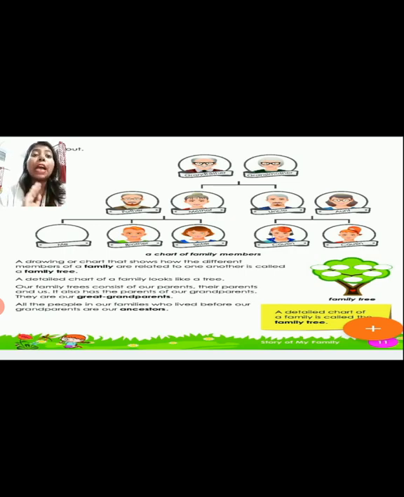All the people in our families who lived before our grandparents are called our ancestors. Great grandparents also might have had their parents, isn't it? So they are called your ancestors. Clear? Okay. Now see the yellow box. A detailed chart of a family is called the family tree. This is the description of a family, so it is called your family tree.